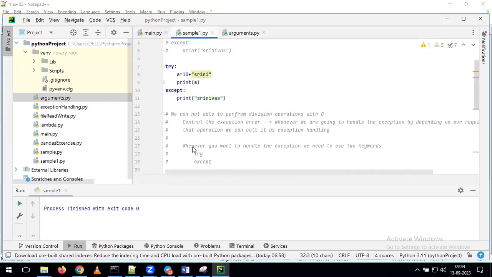Now my requirement is, instead of getting the error, I want to handle this exception. I want to populate the output as Srinivas whenever there is any kind of error. For that reason, we are using the try block and the except. Now I'm going to run this program.